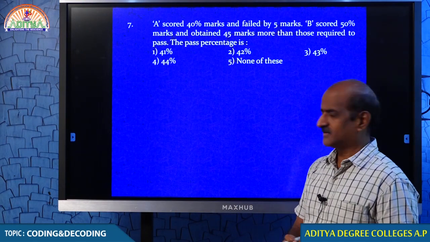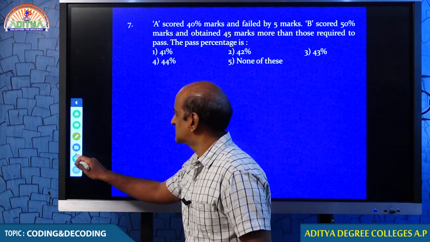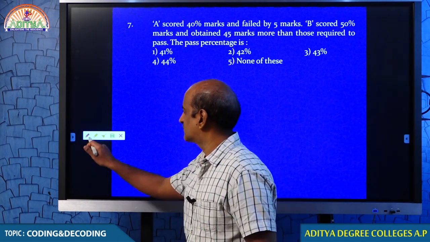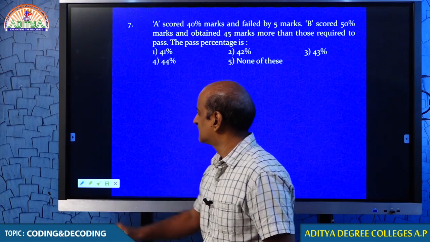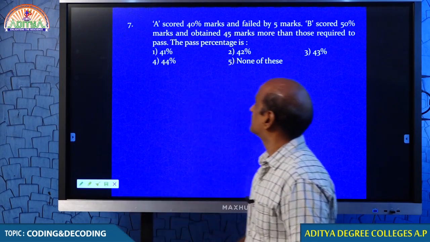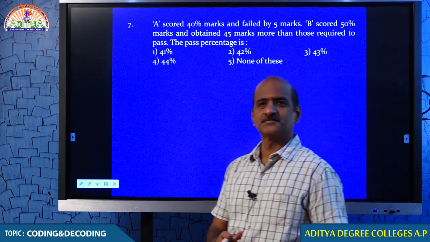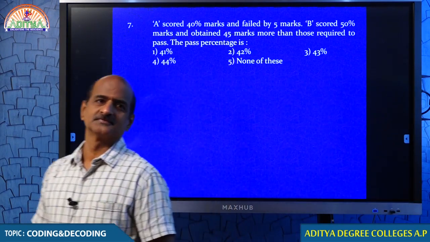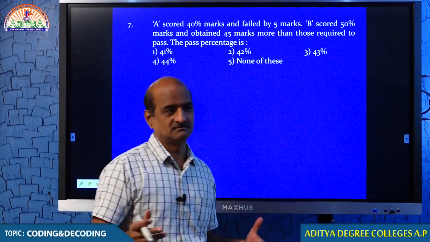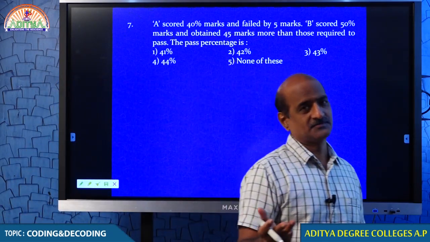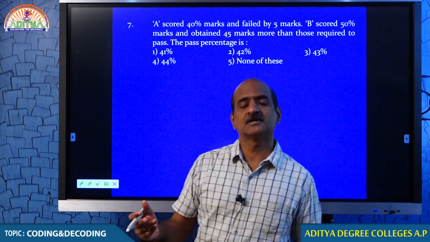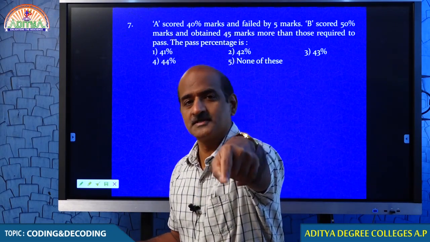Now, question number 7. Just look at the question. What are you asked to find? In question number 7, A secured 40% and failed by 5 marks. He got 40%, but he did not pass. Probably the pass percentage is more than 40%.